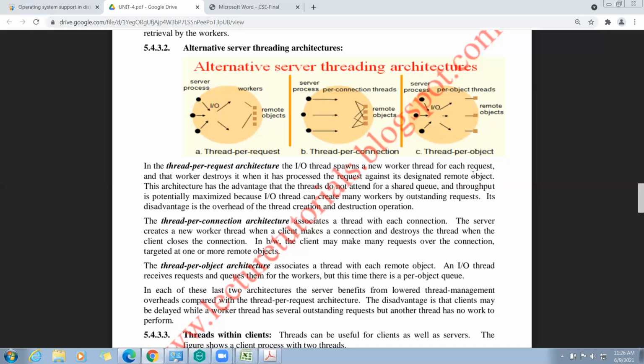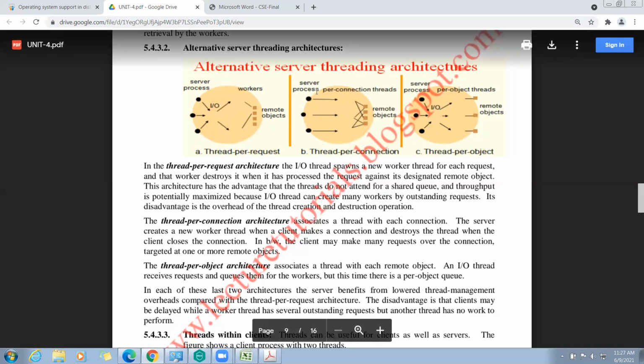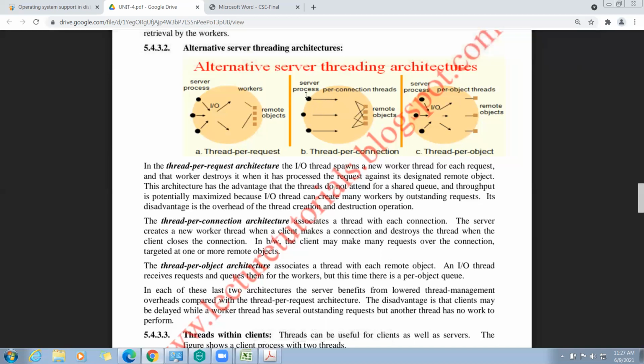Now coming to the thread per connection architecture, it associates a thread with each connection. See, this is a server process. These are the connections, and these connections are mainly for accessing the remote objects. Who will access the remote objects? The client process will access the remote objects. For that, we need a connection.